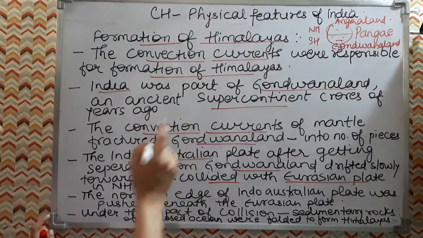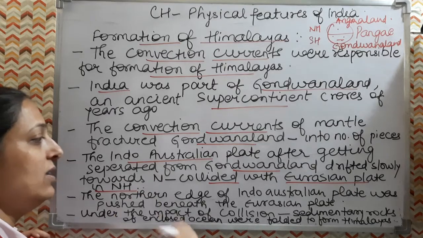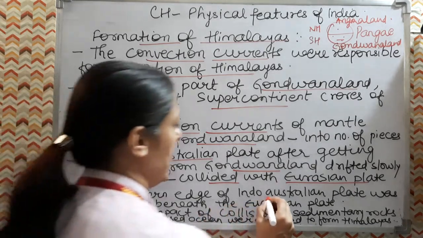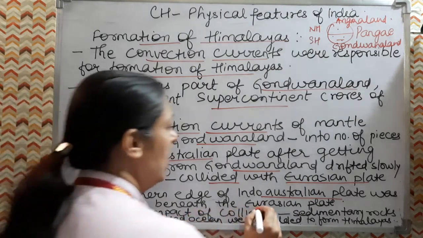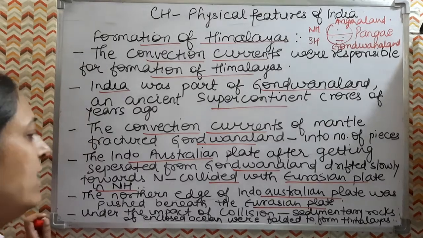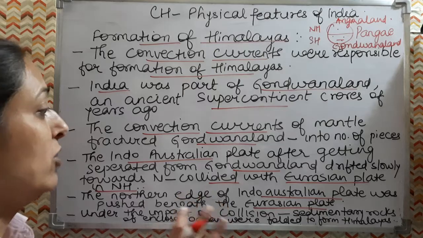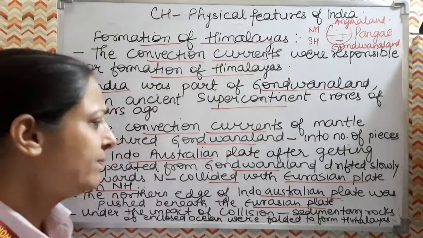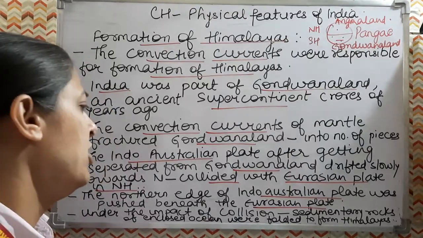After the collision, the northern edge of the Indo-Australian plate, which was part of Gondwana land, pushed beneath the Eurasian plate, which was part of Angara land. When the collision happened, the Eurasian plate was more stable, and the Indo-Australian plate pushed beneath it.